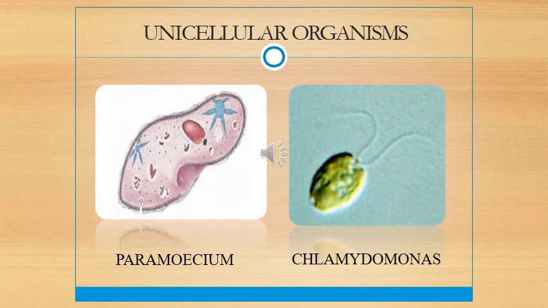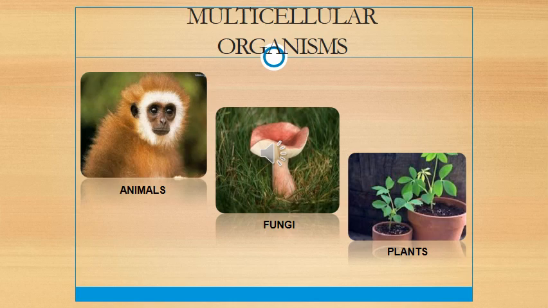Now you can see in this slide unicellular organisms, amoeba and chlamydomonas. These organisms are made up of only one cell. Okay, and this one cell is able to carry out all the functions. So this is a real picture of chlamydomonas. You can see here these are the flagella. Okay, and this one cell, this is also amoeba, also one cell. You can see these animals and plants are made up of more than one cell.